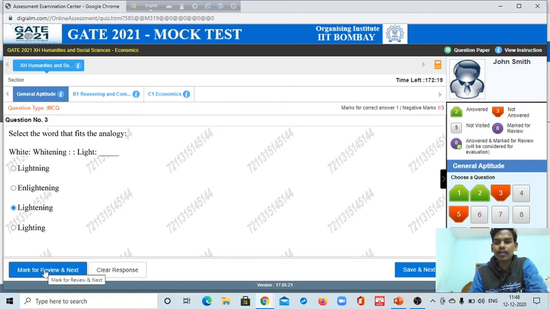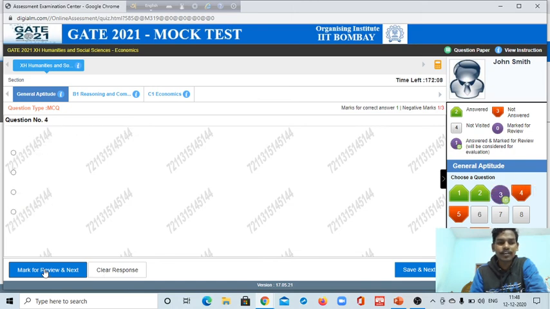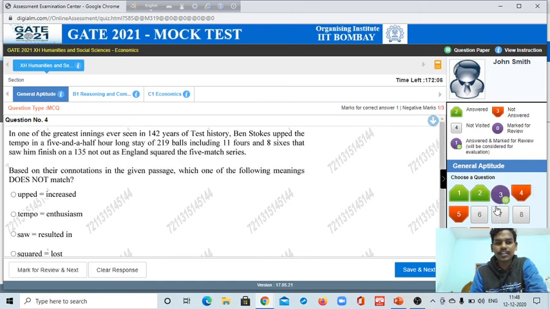If you are not sure but thought you would revisit it after finishing your whole question paper, you will get this type of symbol. It will remind you that you want to visit this answer one more time.